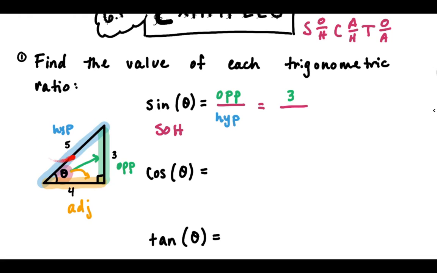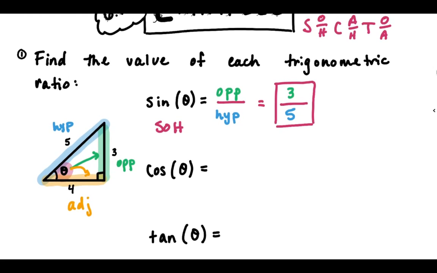And hypotenuse for this triangle is 5, so where I see hypotenuse, I'm just going to put 5. And that's all you need to do. Sine of theta for this triangle is 3 over 5. You can leave it as a fraction. We should expect them to be fractions. That really is all there is to it.